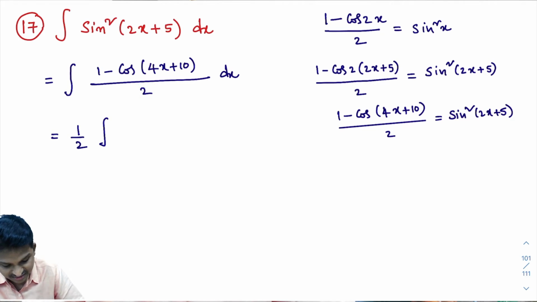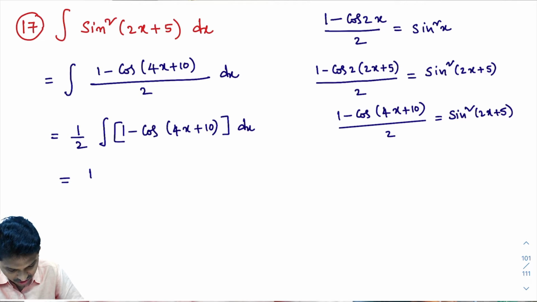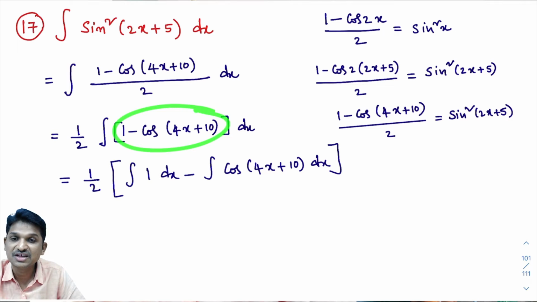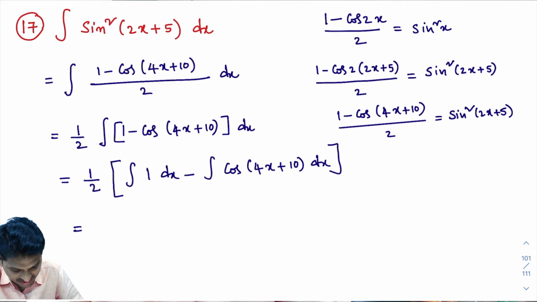Now what are the things remaining? The things remaining are 1 minus cos of 4x plus 10 dx. How to integrate this one? I'll integrate each and every term. That equals 1 by 2 into the integral of 1 dx minus the integral of cos of 4x plus 10 dx. I hope you understand this. Now I'll integrate 1 by 2 into the integral of 1 dx.